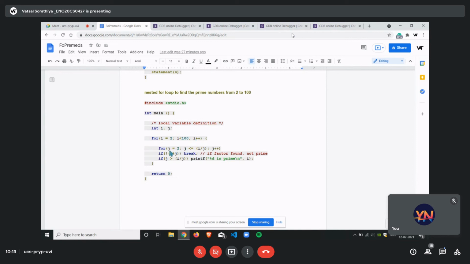Same inside the loop. As you can see, there is another loop: j is equal to 2, j is less than or equal to i by j, and j plus plus. We have iterated it. Inside it, we have an if statement.